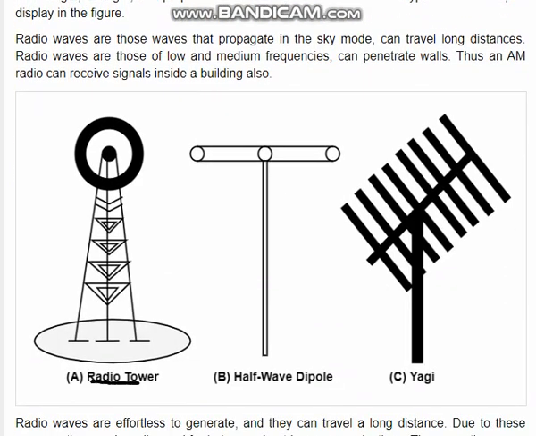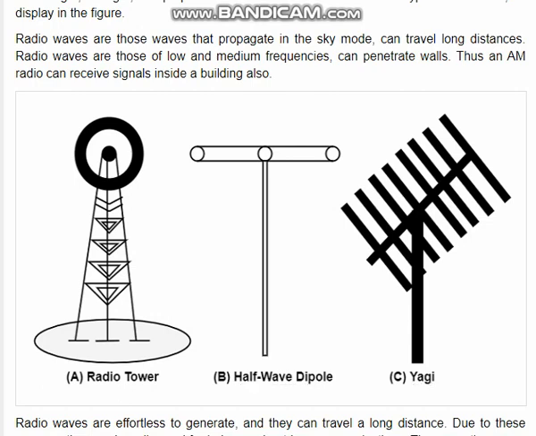That is the radio tower. You have basically seen these in most of our countries here and there. Radio waves that propagate in sky mode can travel long distances. Radio waves of low and medium frequency can penetrate walls. Thus an AM radio can receive signals inside a building; with the older AM radios, we could also listen inside the walls. And that is the Yagi antenna, and that is the half wave dipole antenna. So these are the three antennas.